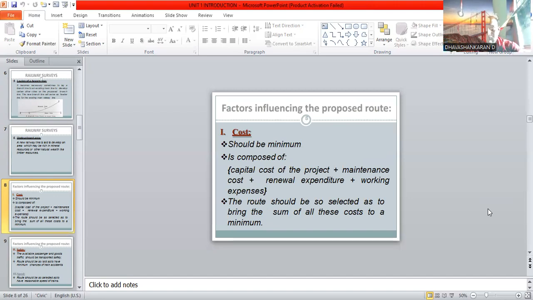The route should be selected so that the sum of all these costs is the minimum. For the construction of a new railway line, these factors are considered a main thing, because the cost should not go over the budget. If the expenditure goes over the budget, it will create problems such as delaying of the project, which may also affect the construction timing.